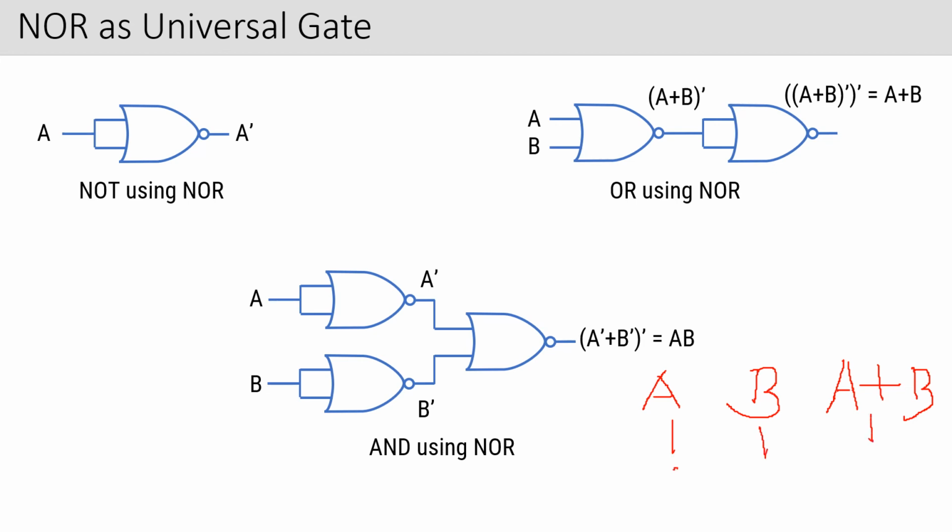When I give 0, 1, I get 1, right? When I give 1, 0, I again get 1. But when I give 0, 0, I get 0, correct? This is the combination for an OR gate.